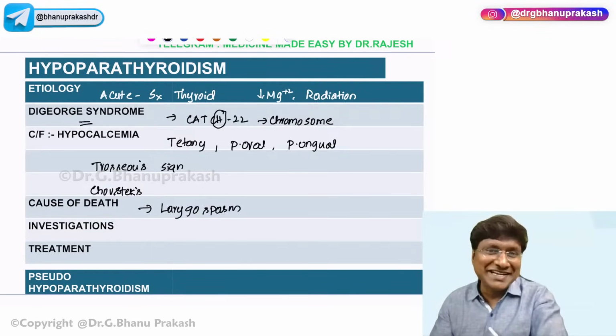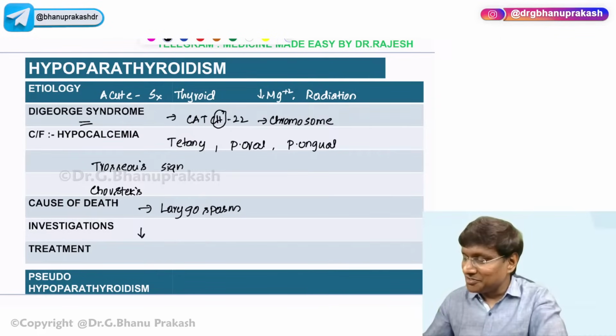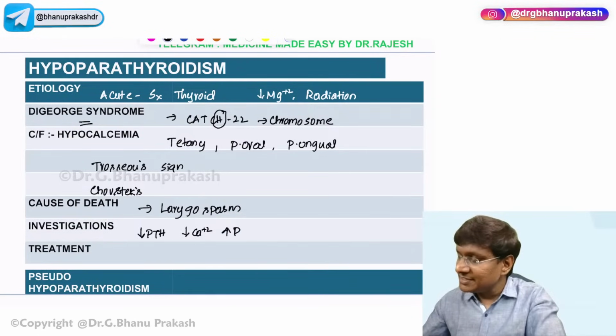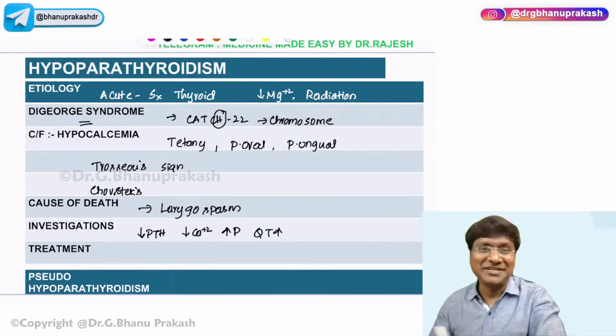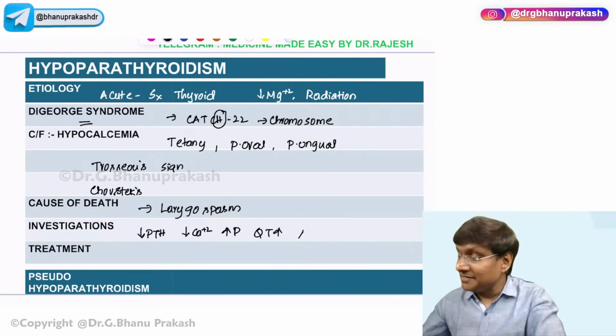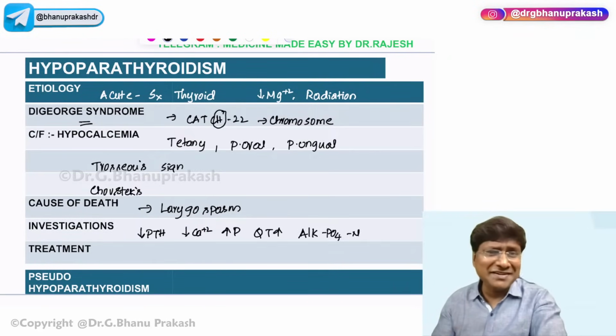Then how will you investigate these patients? Parathormone levels will be reduced, calcium levels will be reduced, there will be an increase in the phosphorus levels, right? And the QT interval will be prolonged because of the hypocalcemia. And the alkaline phosphatase levels will remain normal. What is the treatment?